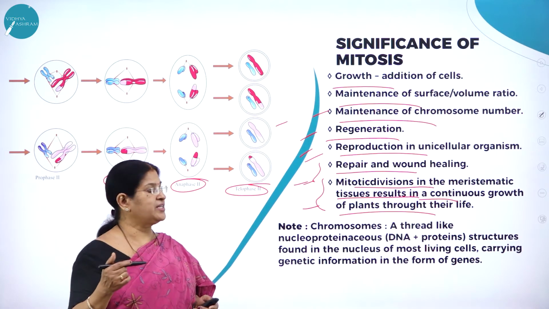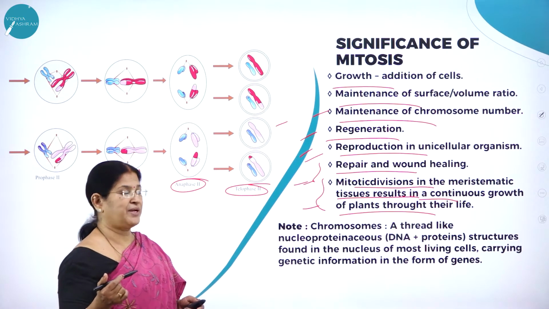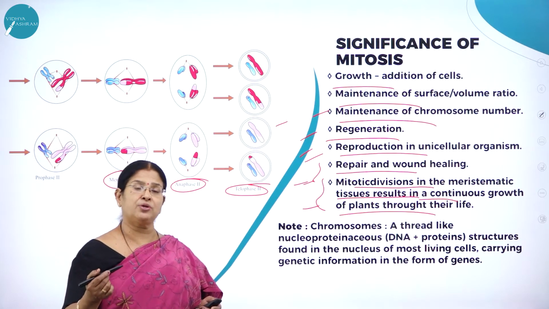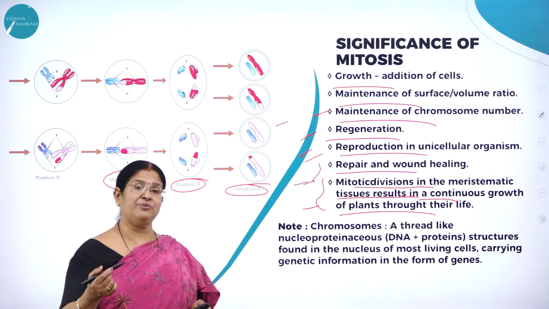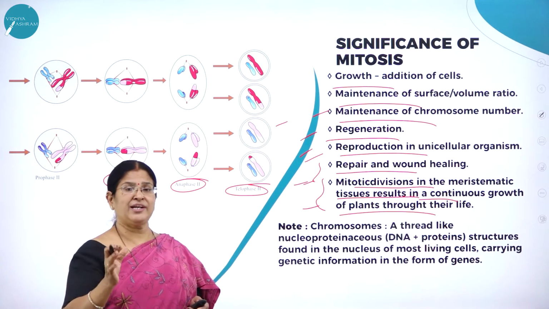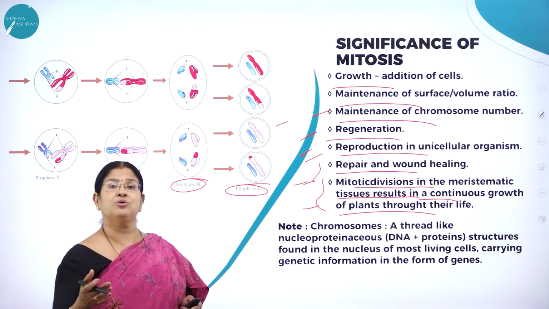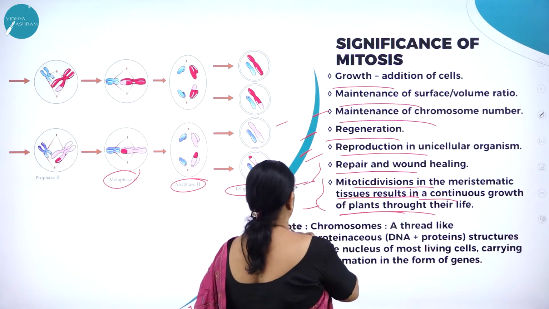But here we can see that the mitotic divisions in the meristematic cells are a very unique feature, which is found in the root tip and the shoot tip, which are the growing regions of the plant body. They have active rate of mitotic cell division. The rate of mitosis is very high in those meristematic cells, which will lead to growth of cells. So tissues results in continuous growth of plants throughout their life.